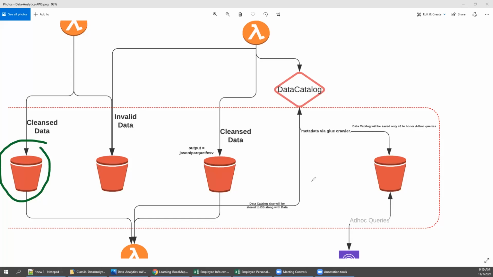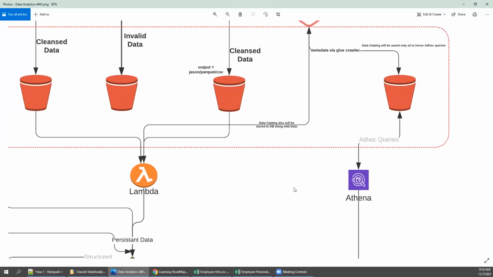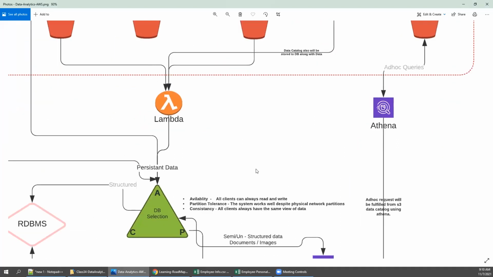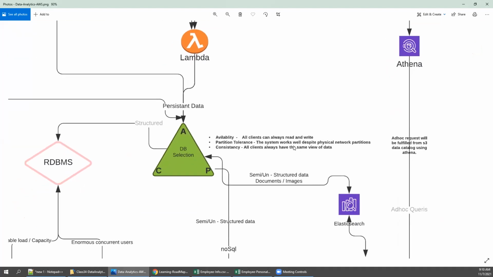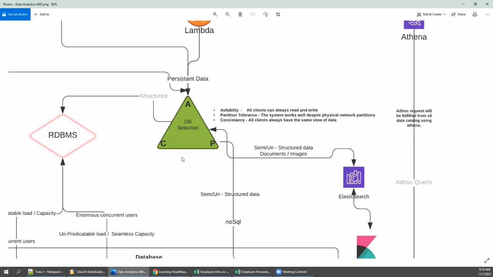Now you need to have the data in an S3 bucket, and you have the metadata too. So now you need to think about how to access this data, right? Again, using Lambda, here you need to take a call: what database do I need to utilize? So again, you need to apply some theorem and triangle.